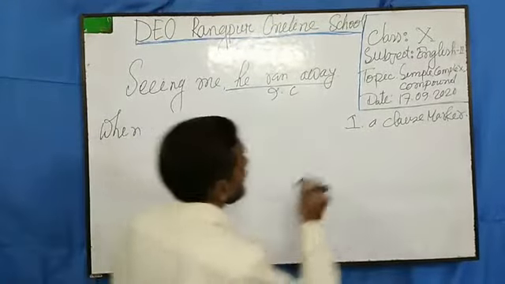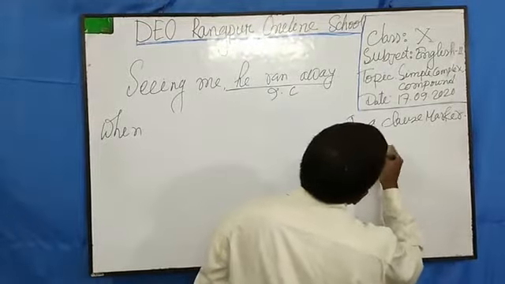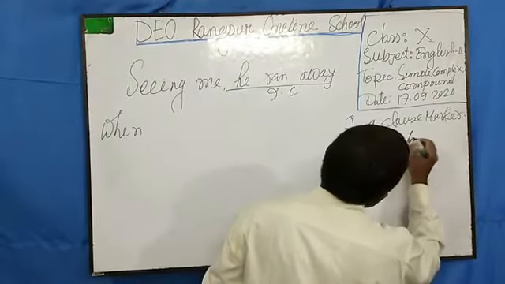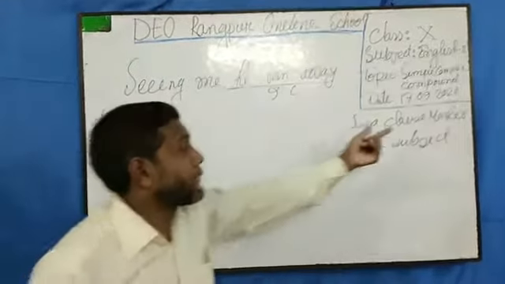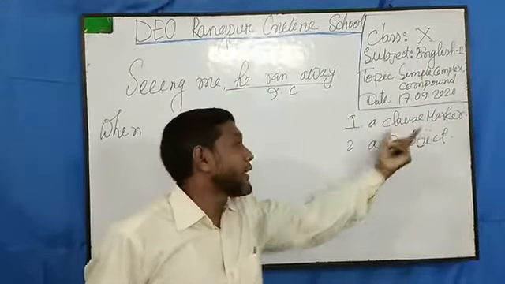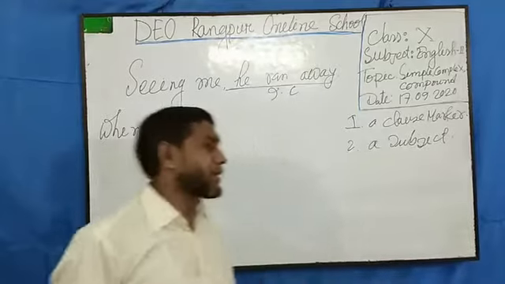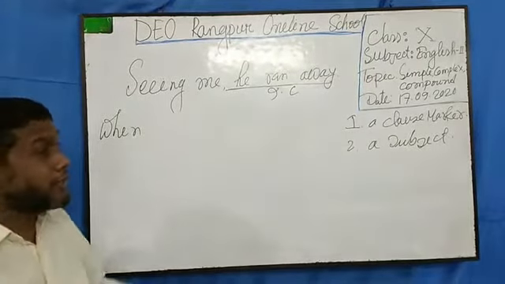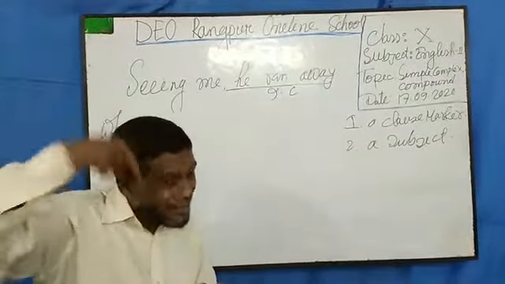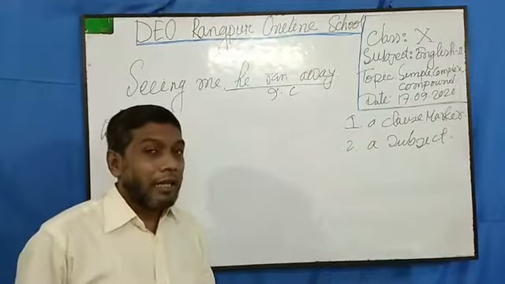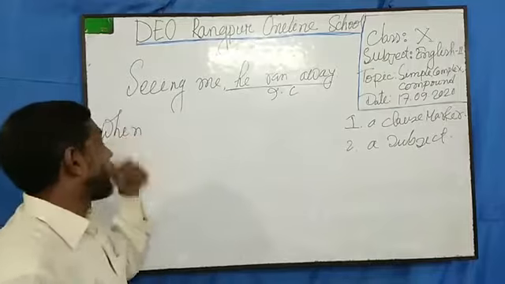Number two, we have to take a subject. To make a clause, at first I have to take a clause marker, then I have to take a subject. I must take the marker from my previous learning, from my memory, because I must learn this.